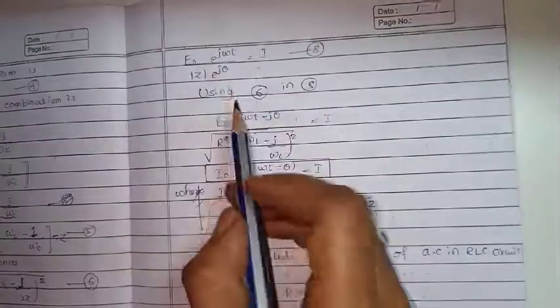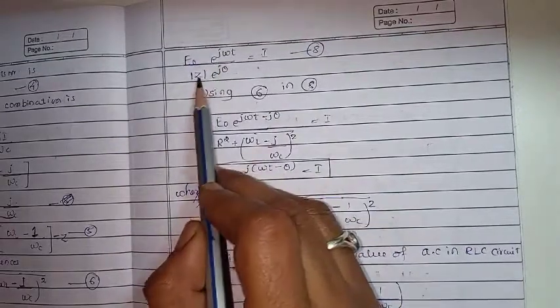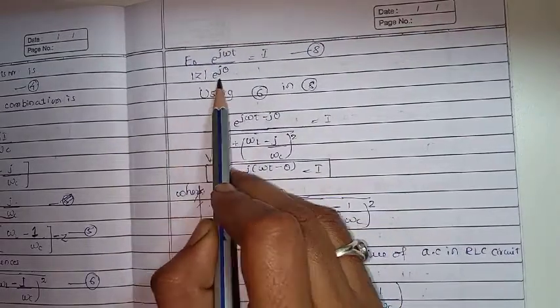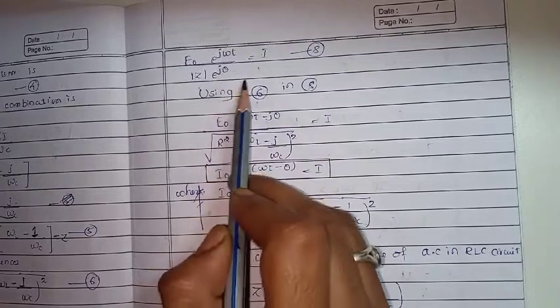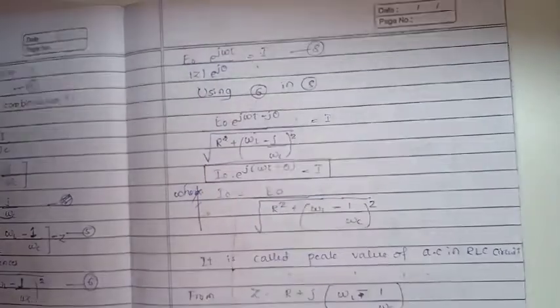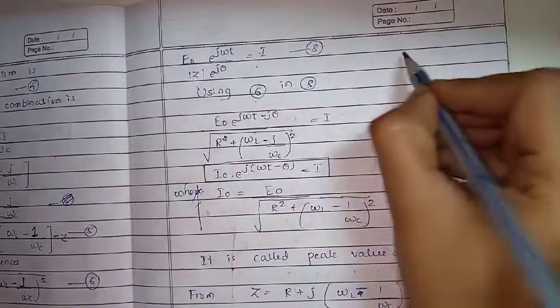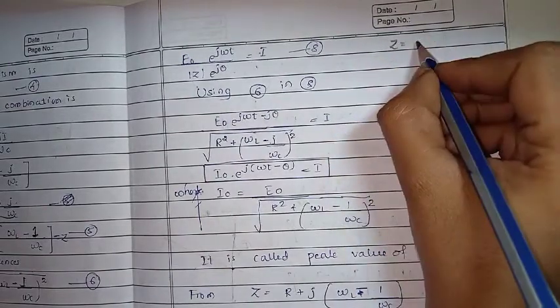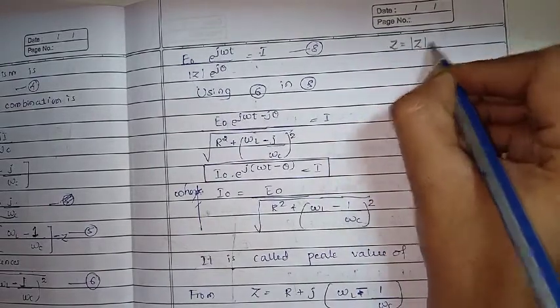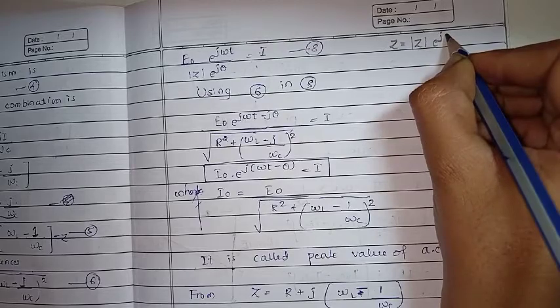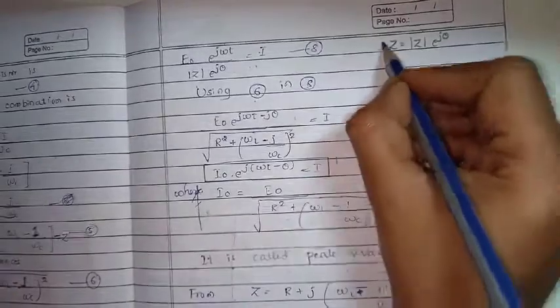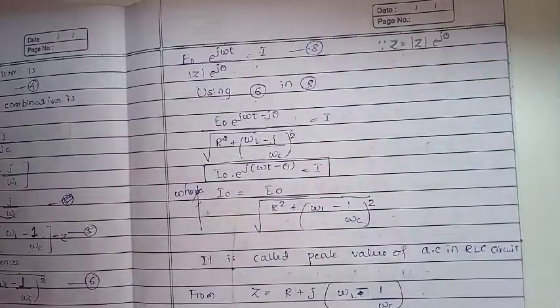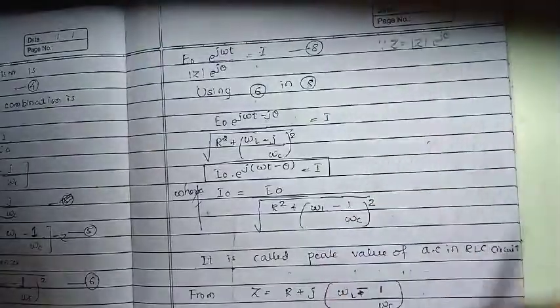Then E naught e raised to j omega t by mod Z e raised to j theta is equal to I. Why? Because we have substituted the Z value, which we got as mod Z e raised to j theta.